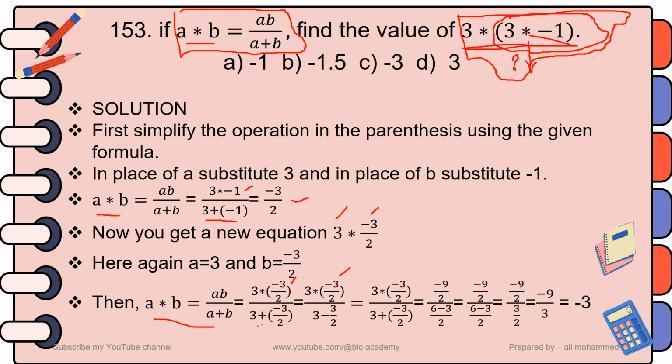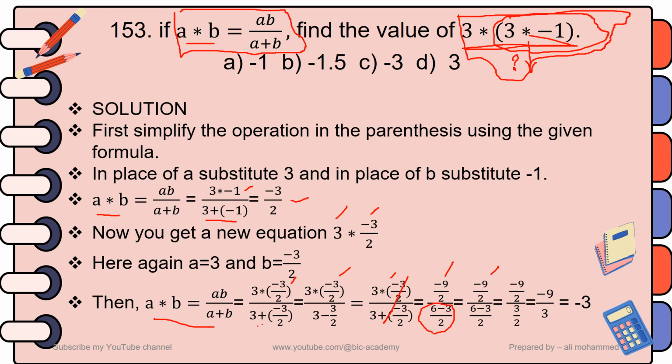Then 3 times -3/2 means -9/2, and 3 minus 3/2 means 6 minus 3 over 2. Then again simplify the value on the denominator.